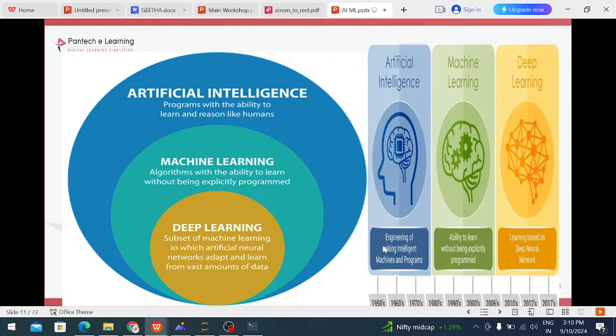Artificial intelligence was founded in the 1950s, machine learning in the 1990s, and deep learning in the 1970s.